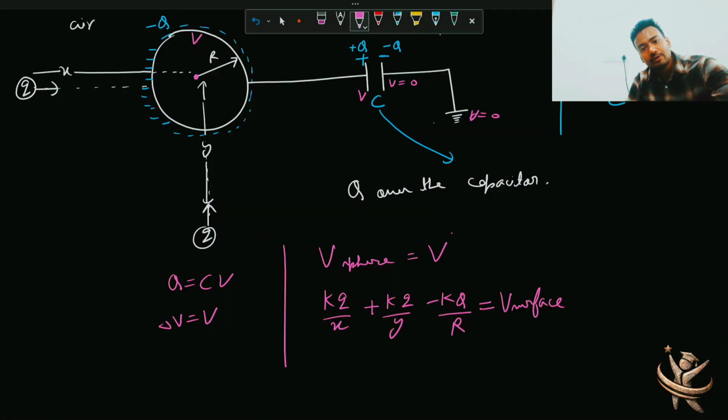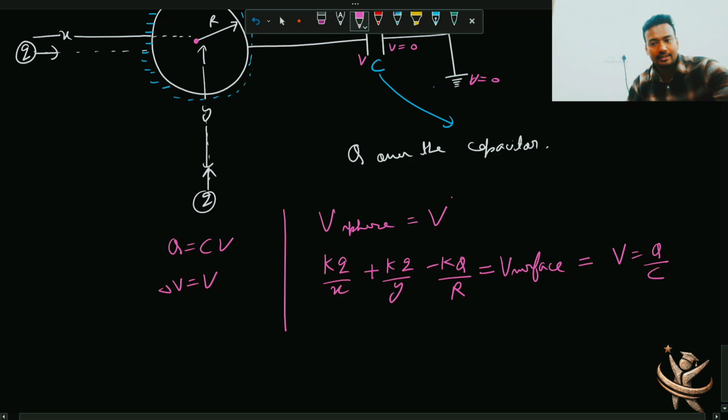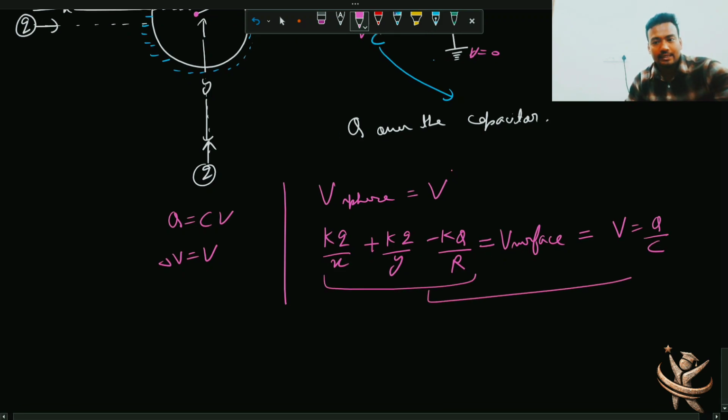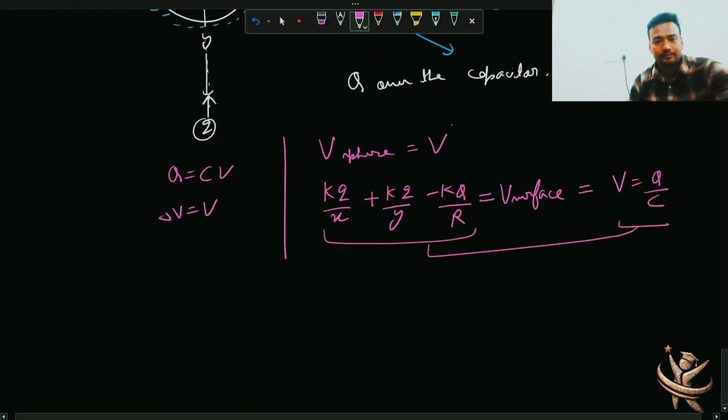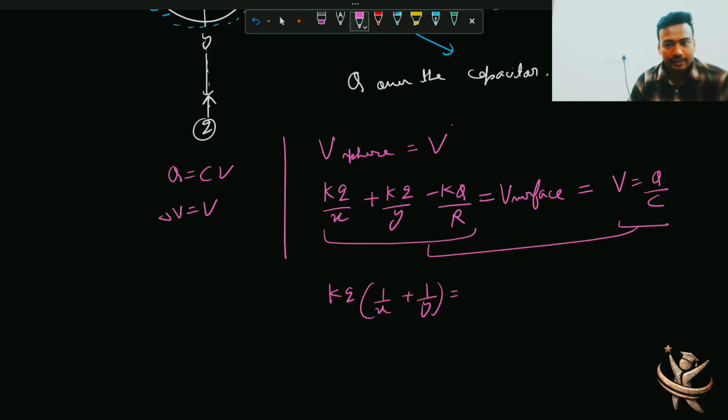Surface of what? Surface of this spherical body, and that is also the potential difference between these two plates of the capacitor. So if it is having charge q, we can also write V as q by C, right? Just see this thing, just equate them. So kq(1/x + 1/y), and this side if I take q(1/C + k/r), this will be in plus.